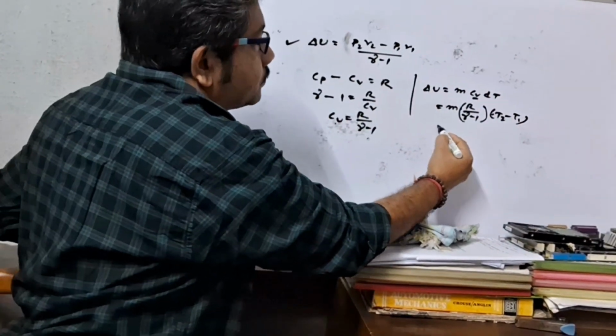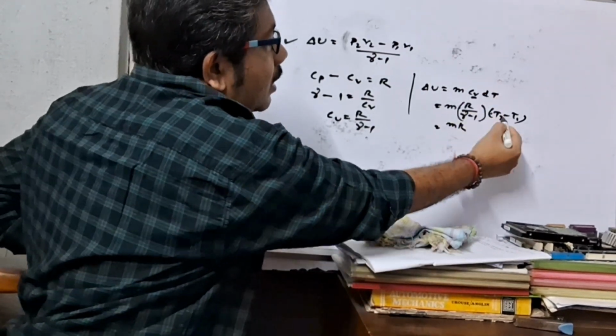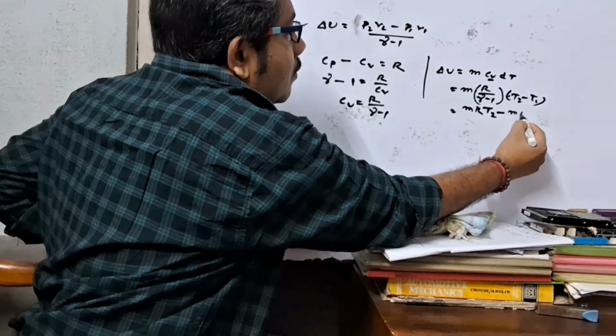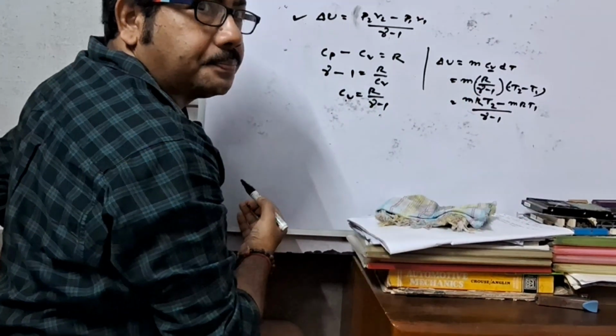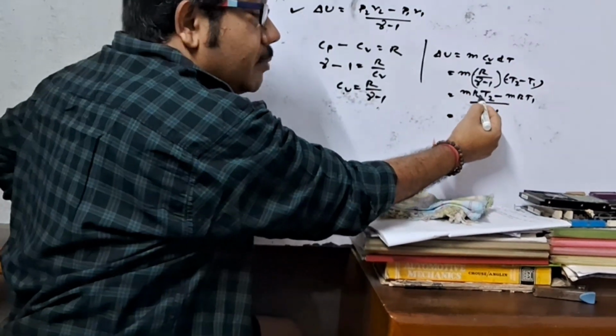So, mR T2 minus mR T1 by (gamma minus 1). And according to perfect gas equation, PV equal to mRT.